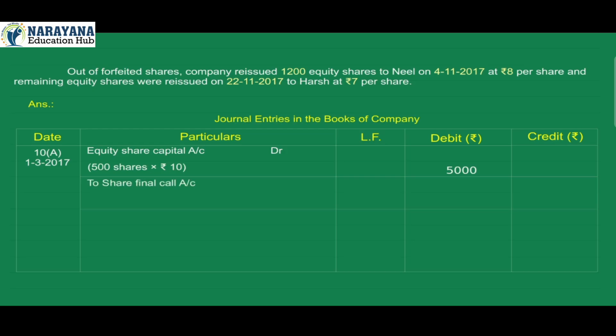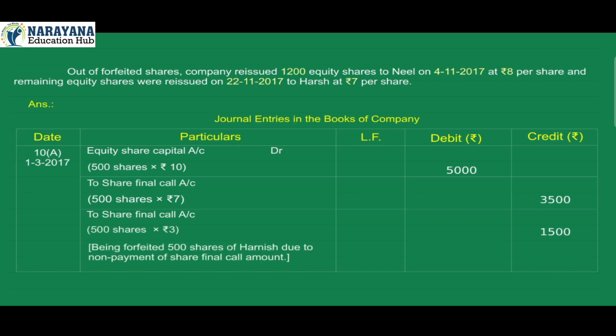To share final call account credit 3,500 (500 shares × Rs 7). To share final call account credit 1,500 (500 shares × Rs 3). Being forfeited 500 shares of Harnish due to non-payment of share final call amount.